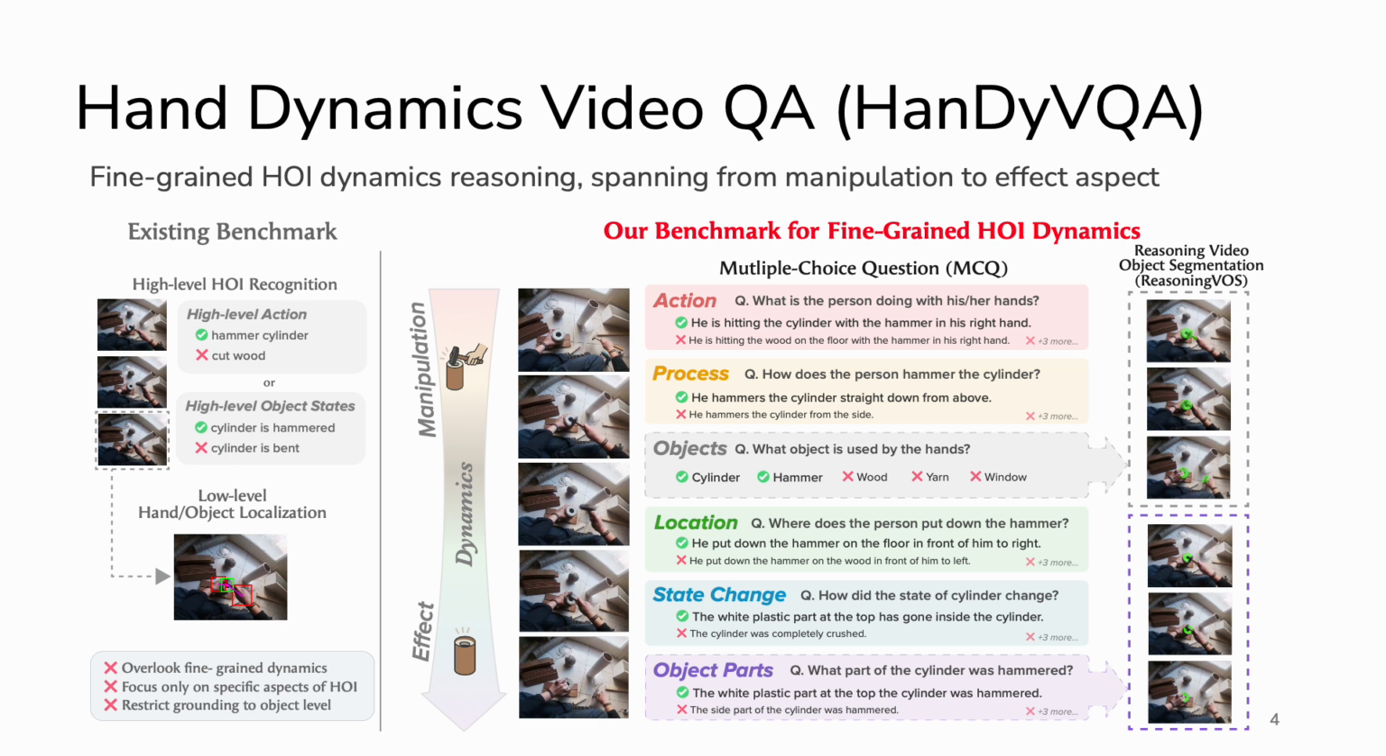In addition, we introduced 2 tasks. The first one is multiple choice question answering. The second is reasoning video object segmentation, or reasoning VOS. The reasoning VOS requires the model to segment objects or object parts based on the reasoning about the interaction dynamics.